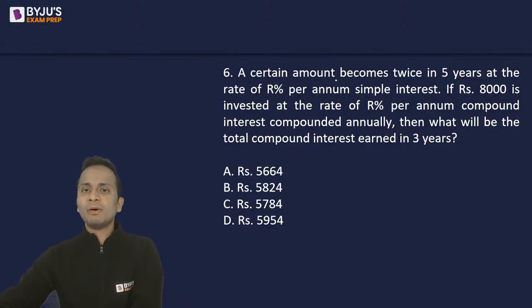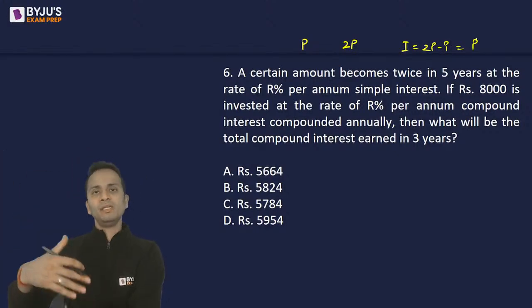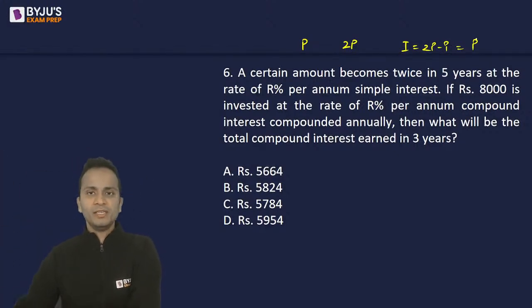So a certain amount becomes twice. Okay. So if P is the principal, then amount is 2P. So the interest will be 2P minus P, that is P. So if P is the principal, P will be the interest. Okay.